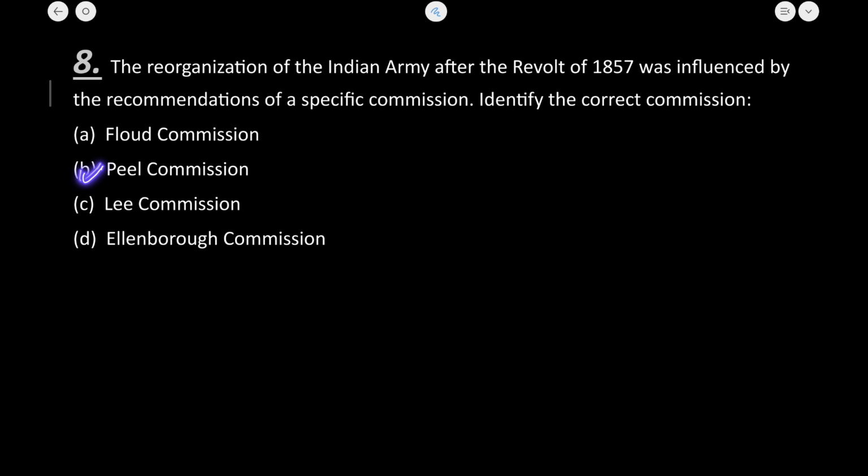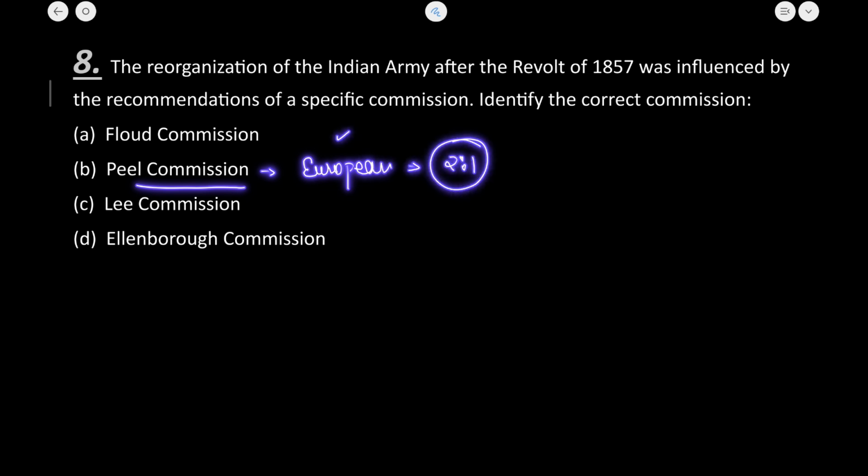Now after the revolt was suppressed, I already told you there were various reasons, social थे, political थे, military reasons थे. After that Peel Commission was appointed, which asserted various reforms that are needed to be made. ठीक है. And that is when the ratio of Europeans to Indians in the Indian army was increased to 2:1. मतलब 2 Europeans would be there in respect of 1 Indian in the British army.